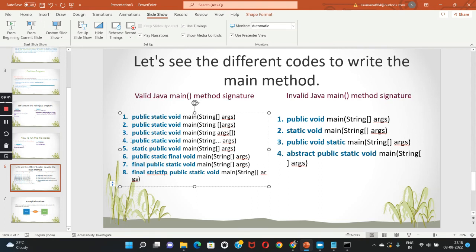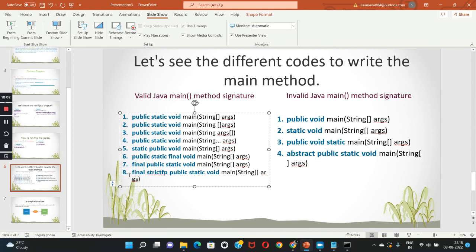See here the first four statements, we are having public static void. In the fifth statement we are reversing it, like static public void. We can also write static public void. Also we can write public static void.